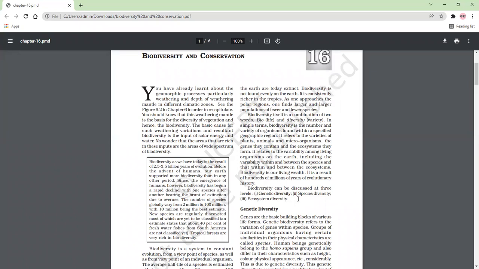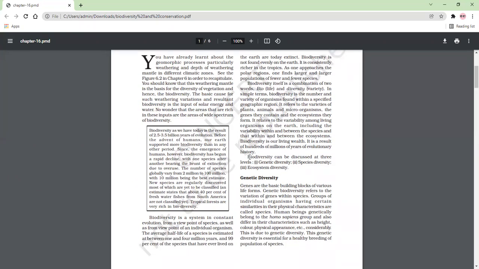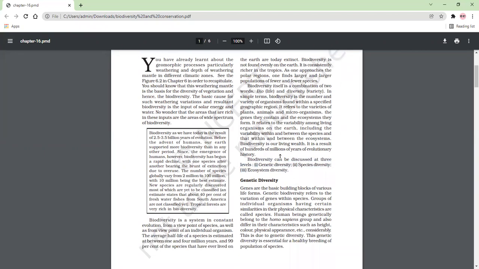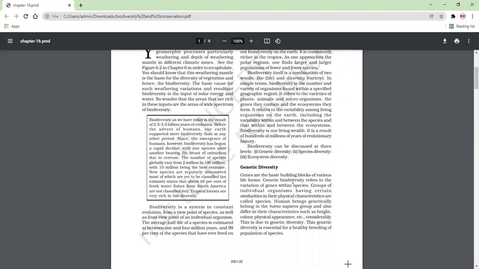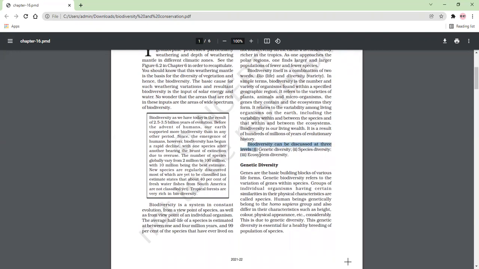Biodiversity can be classified at three levels. The first one is genetic diversity, the second one is species diversity, and the third one is ecosystem diversity. So there are three types of diversity: genetic, species, ecosystem. What do you understand by genetic diversity?